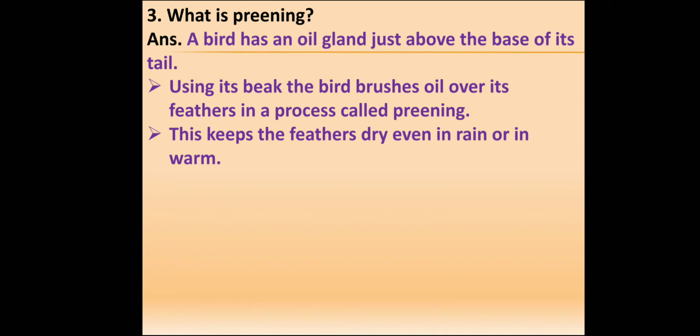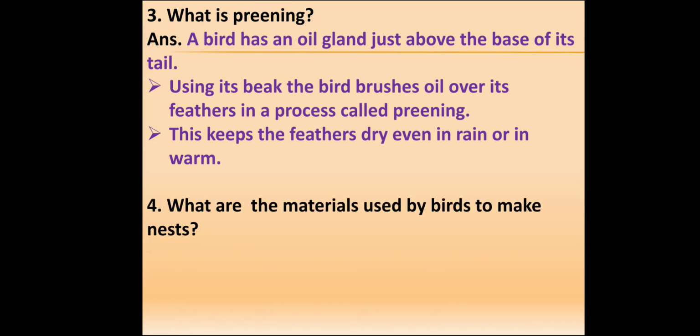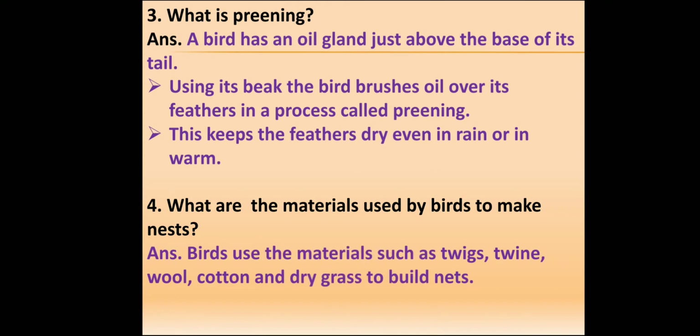Question number 3. What is preening? A bird has an oil gland just above the base of its tail. Using its beak, the bird brushes oil over its feathers in a process called preening. This keeps the feathers dry even in rain or in the warm. Question number 4. What are the materials used by the birds to make a nest? Answer: birds use materials such as twigs, twine, wool, cotton and dry grass to build a nest.